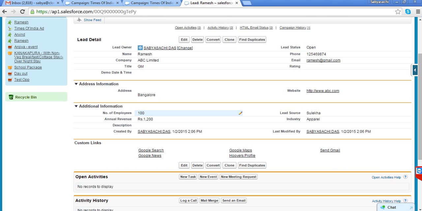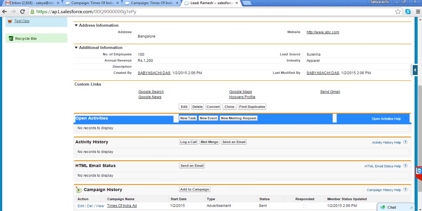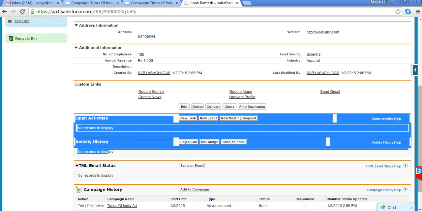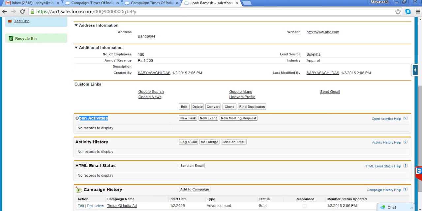So kindly tell me more about your requirement. So we will call him, we'll meet him, we may send him email, we may send a lot of additional information. Those are all different kinds of activities we are doing, and whatever activity we do, we maintain under open activity and activity history. So what is open activity? Open activity is whatever is open, whatever is not done, whatever we have to do in future. Those are all open activities.